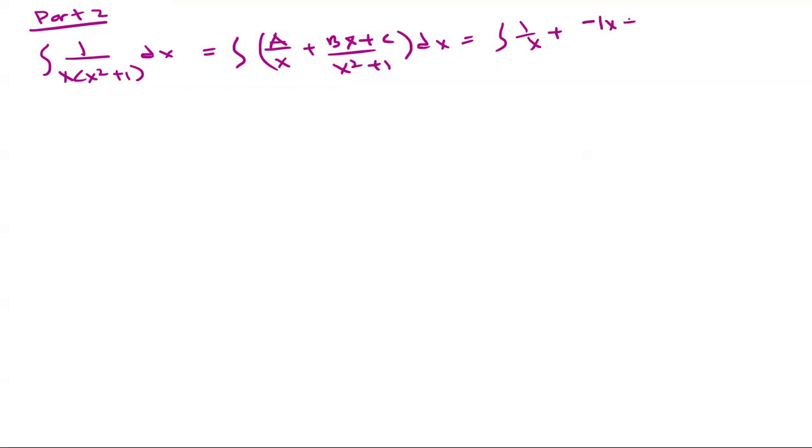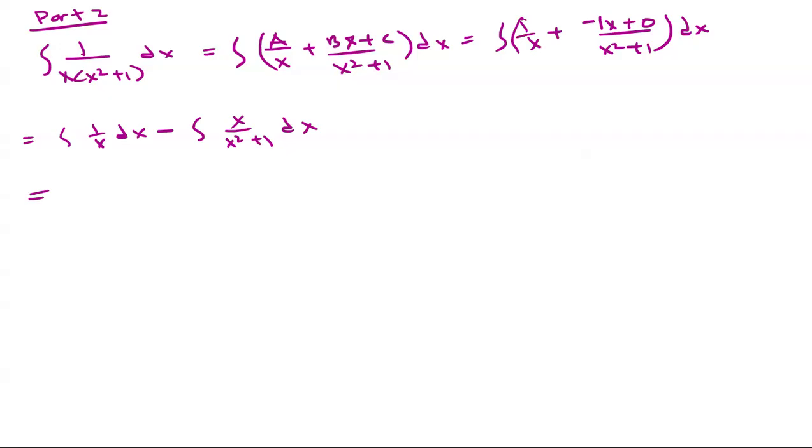C was 0, so that's plus 0 over x squared plus 1. And then that's going to be times dx. Then what we're going to do is integrate this individually. So integral of 1 over x dx minus the integral of x over x squared plus 1 dx.